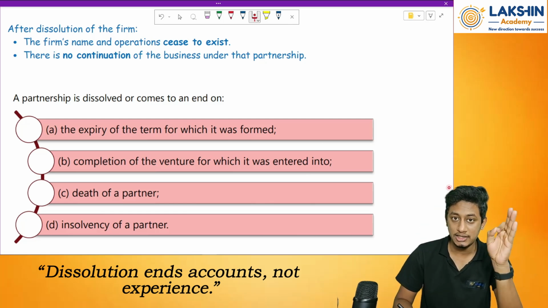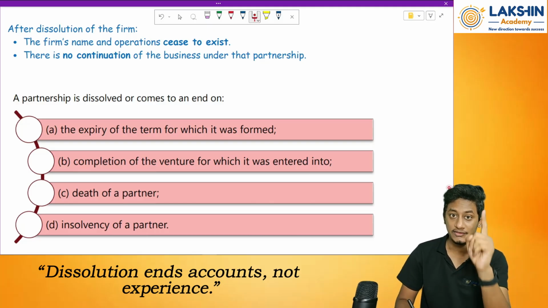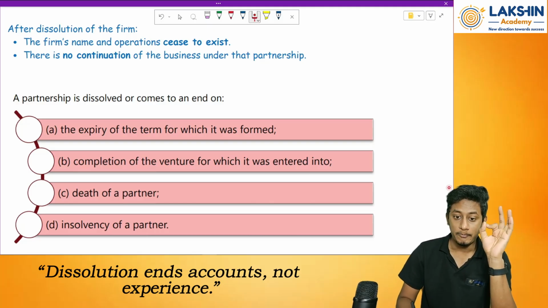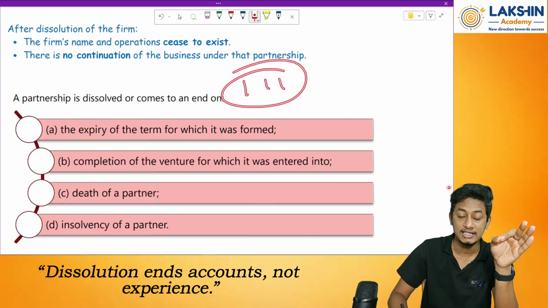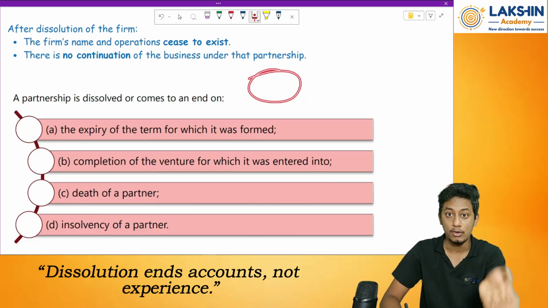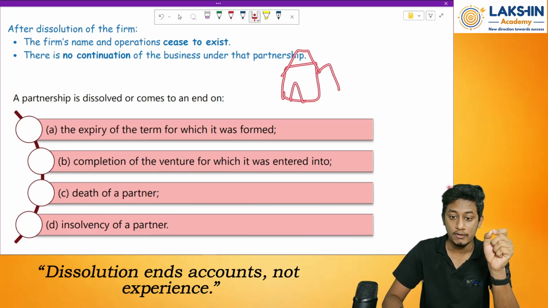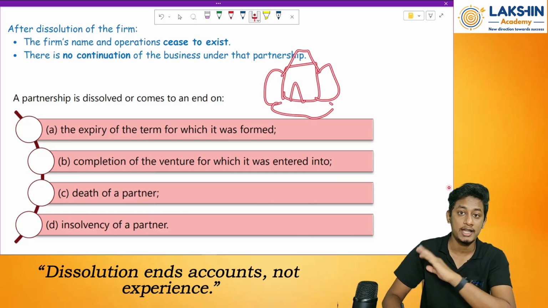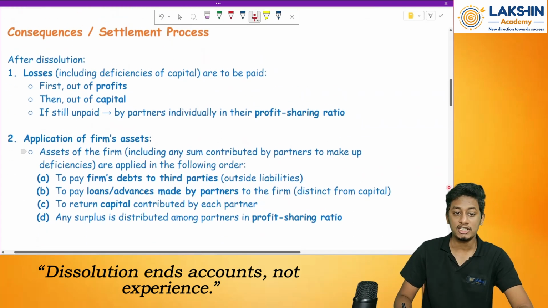There's a difference between dissolution of partnership and dissolution of partnership firm. The differences are given in the textbook. Whenever I say dissolution of partnership, that means the relationship between the parties in the partnership comes to an end. The remaining two people might make a new partnership. But when I say dissolution of partnership firm, that means whatever firm was opened comes to an end, a complete end. Clear?